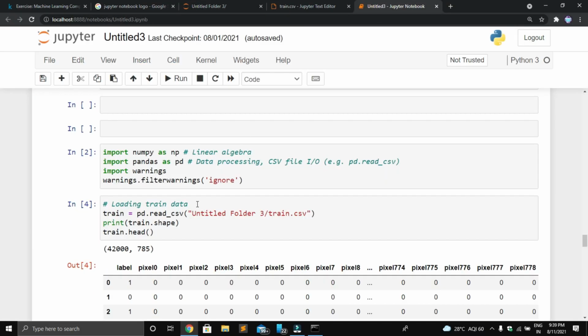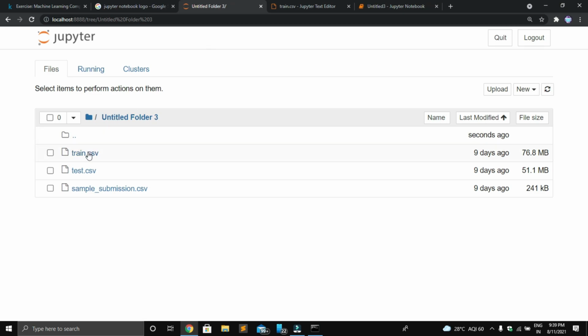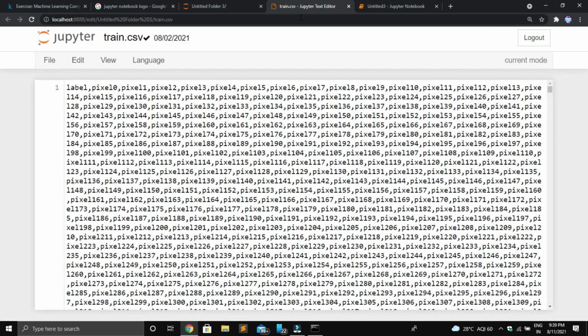Here I imported the necessary libraries for this project and then I downloaded the project dataset from Kaggle. There are 2 folders. One is the train dataset and the other one is the test dataset. The train dataset contains 40,000 rows and the test dataset contains 28,000 rows. It is a very huge dataset for processing.